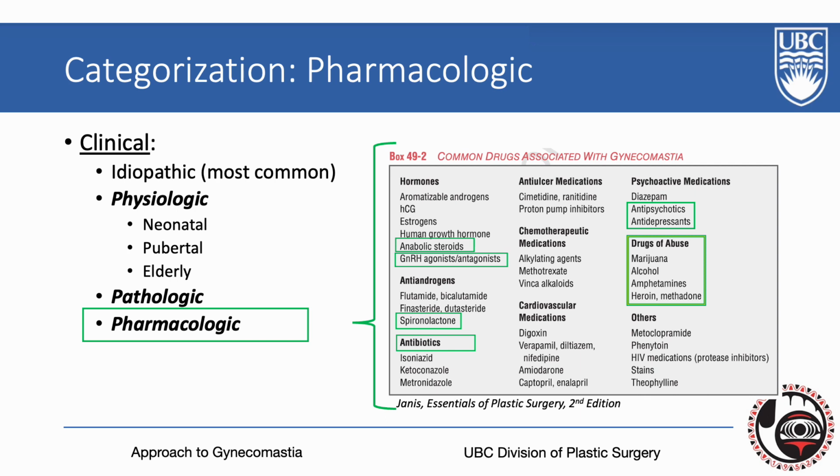There are some very common drugs that are associated with gynecomastia that you can see on the right-hand side of the screen right now. These drugs include anabolic steroids, antiandrogens including spironolactone, finasteride, dutasteride, some antibiotics and cardiovascular medications, antipsychotics and antidepressants, and also it is important to screen your patients for drugs of abuse such as marijuana, alcohol, amphetamines, heroin, and methadone use.